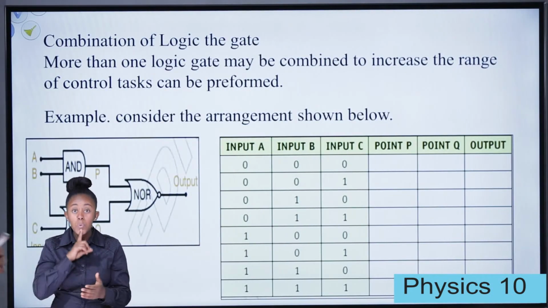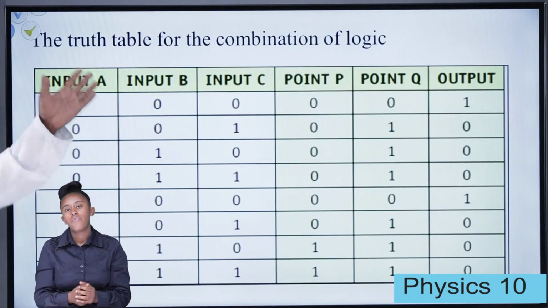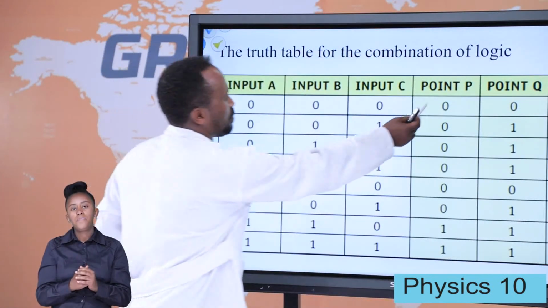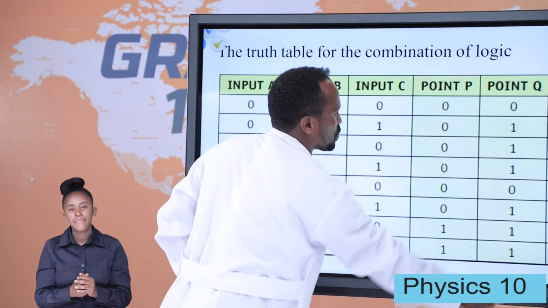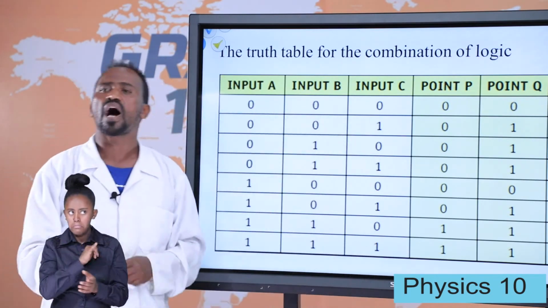The truth table is given for this symbol. The combination of this is given here. Look, student, point B is like this one, point Q is this one, and the output is this one. If you do it like this, you are right.